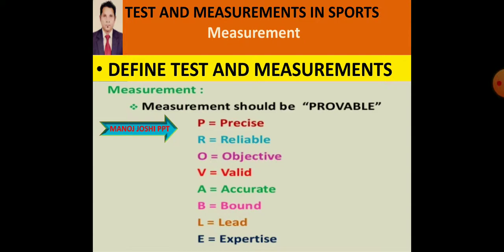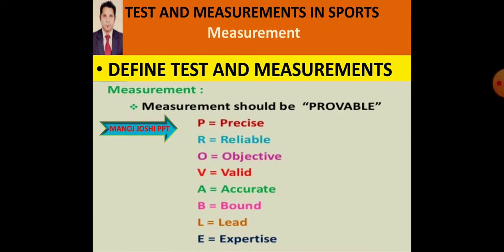like any formative assessment or summative assessment. For example, for school children, summative assessment SA1, the half yearly examination. The question paper is the test, and the measurement is the marks obtained by the student in that particular question paper, and the evaluation is the promotion. Either the child is passing and being promoted to the next class or not.